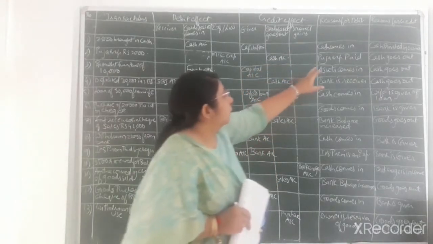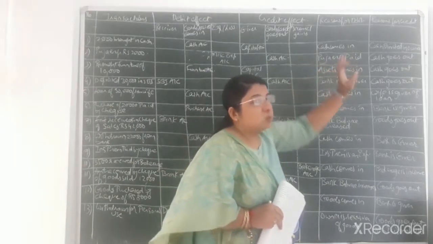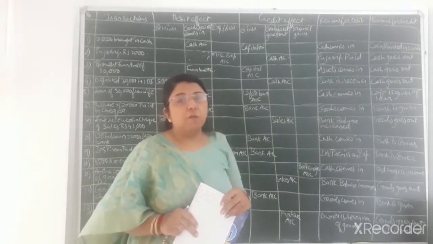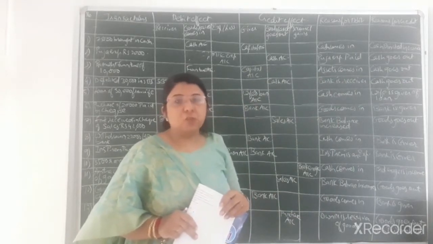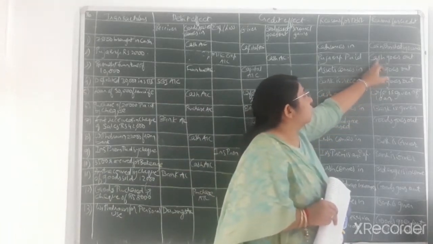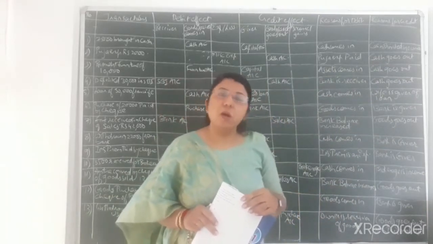So here you can see in the debit effect, the reason that I have written is puja expense paid. Any kind of expense or loss that we have made in the firm is to be debited as per nominal account, and that much amount of expense we have paid in cash, so cash goes out. That's why credit what goes out as per real account.